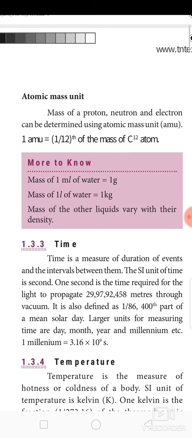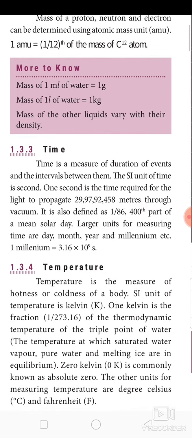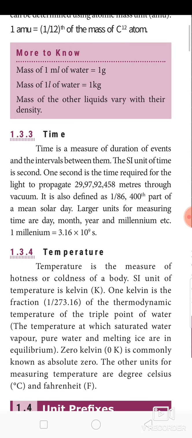Okay. Next we need to see about time. Time is a measure of duration of events and the intervals between them. The SI unit of time is second. 1 second is the time required for light to propagate 29 crore 97 lakh 92,458 meter through vacuum.